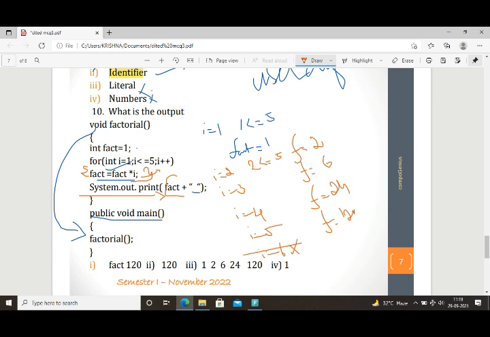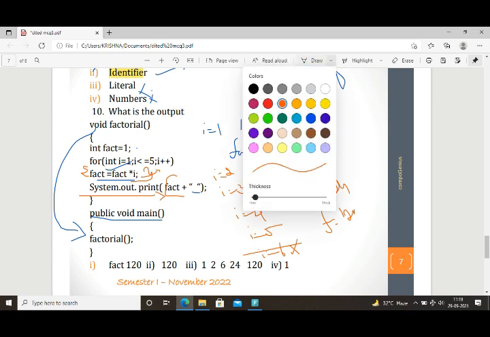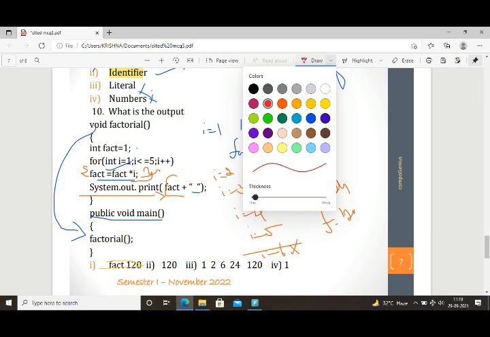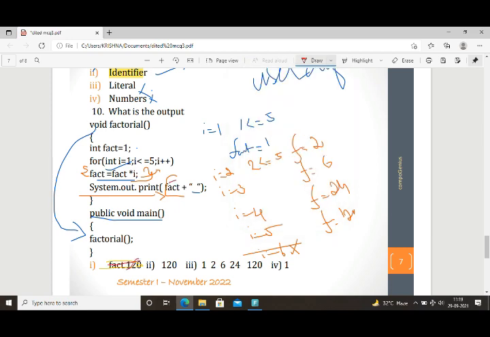Fact is the variable, it is not printing as the actual string, it is calling the variable value. So what is the output of this one? Is it the first one, fact equal to 120? No. Sorry, I will use another color, green color. No, this is not the right one, because this fact is a variable, calling the variable, so that value 120 is here. Finally, we will get 120, then a space.